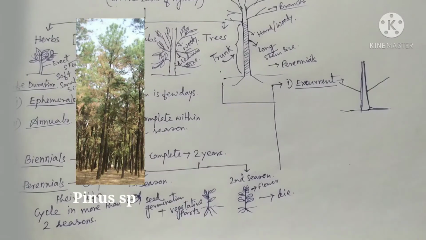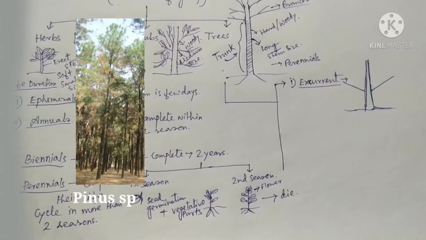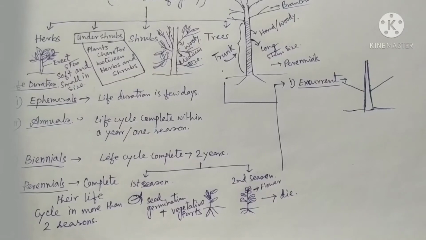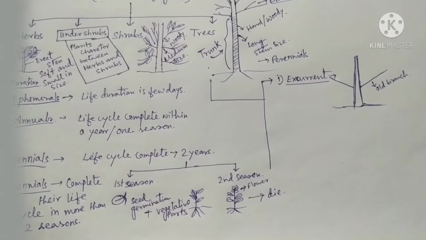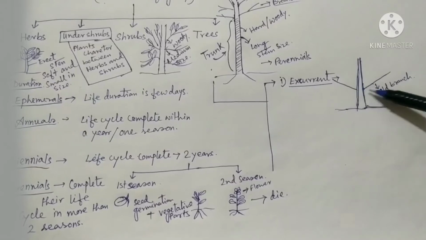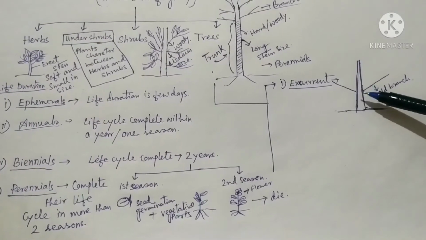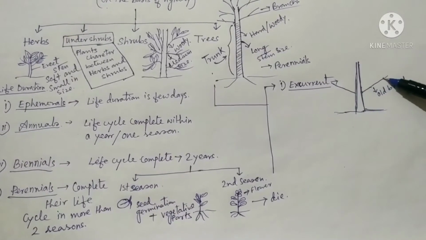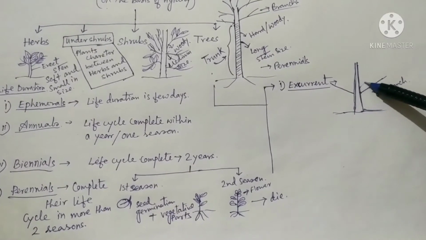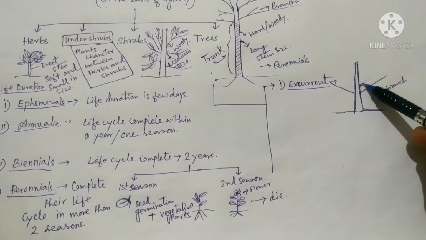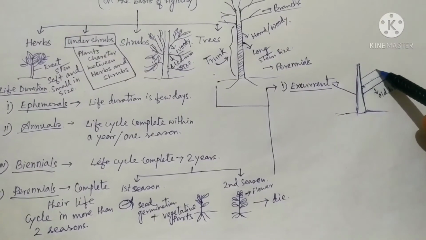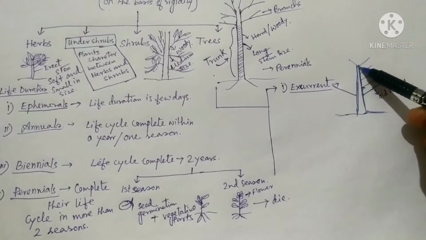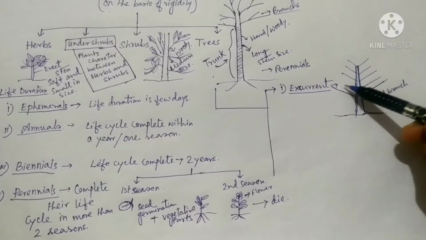Now, in case of racemose type, the first branch is the old branch and then the new branches are produced, and the new branches are shorter in size, smaller than the older branch, and they produce a pyramid-like structure.